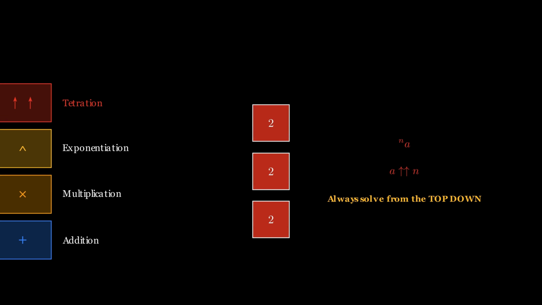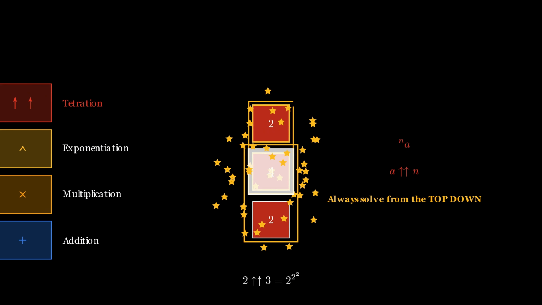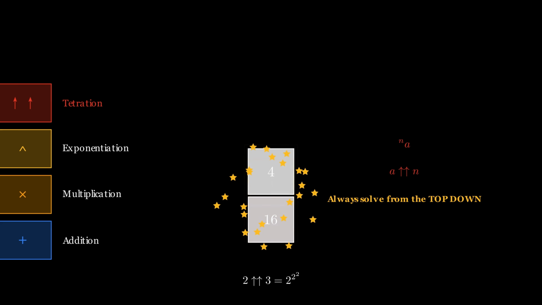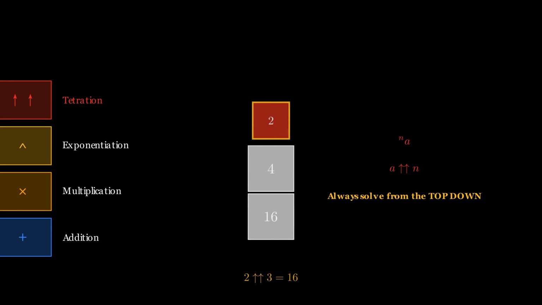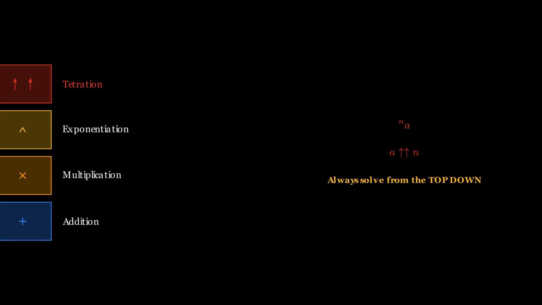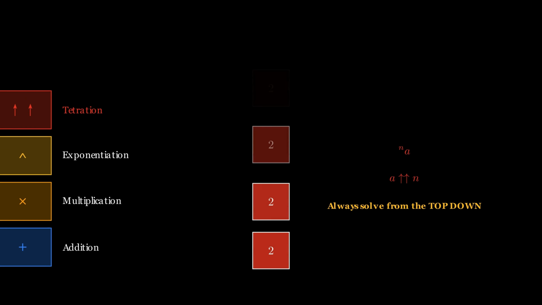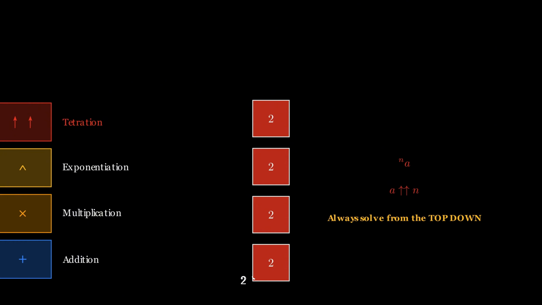This means 2 to the power of 2 to the power of 2. Remembering our top-down rule, we first solve the top 2 blocks. 2 squared is 4. We're left with 2 to the power of 4, which gives us 16. But what about 2 tetrated to 4? We build the tower 4 blocks high. 2 to the power of 2 to the power of 2 to the power of 2.